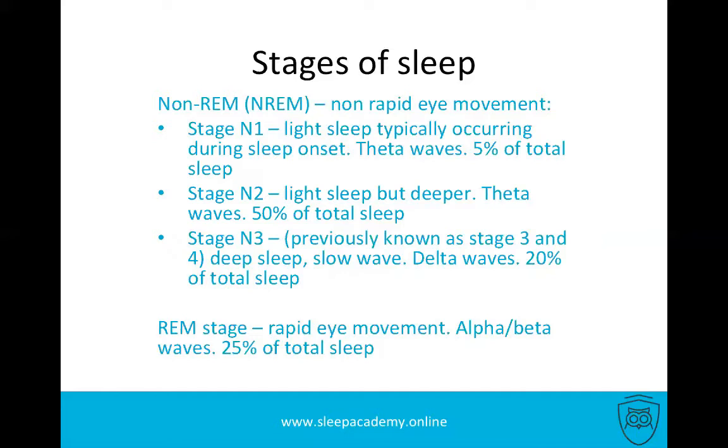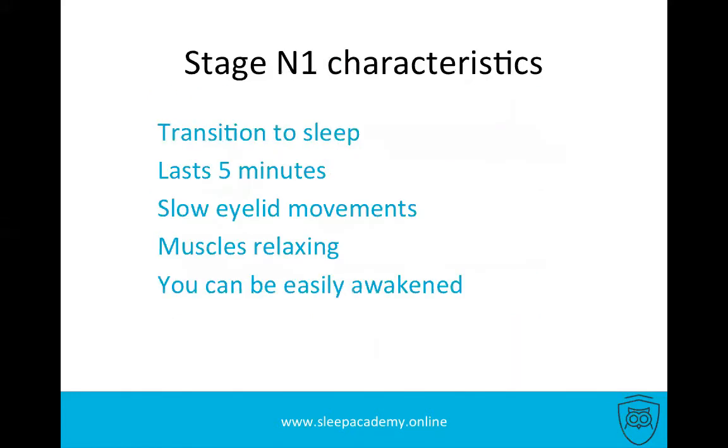Stage N2 is also light sleep, but it's deeper. It's also theta waves. It takes about 50% of total sleep duration. Stage N3, previously known as stage 3 and 4, is our deep sleep, slow wave. We see here delta waves, and it takes about 20% of total sleep duration. REM stage, which is rapid eye movement, usually we see alpha and beta waves, and it takes about 25% of total sleep duration. So now let's go in depth into each stage and see its characteristics.